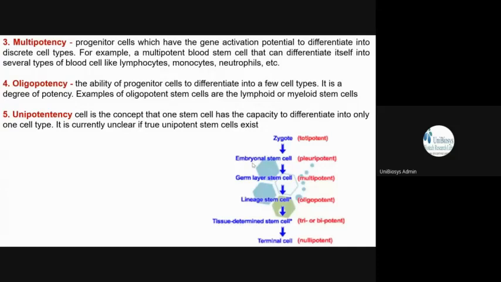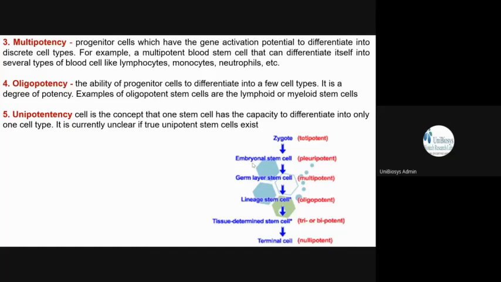So it can form the blood cells, not the nervous system, neurons. Okay, so different types of blood cells can be formed. So its potency is multi. Different types of blood cells can be formed, but not the nervous cells or neurons, not the muscle cells. So that is why it is called multipotency.